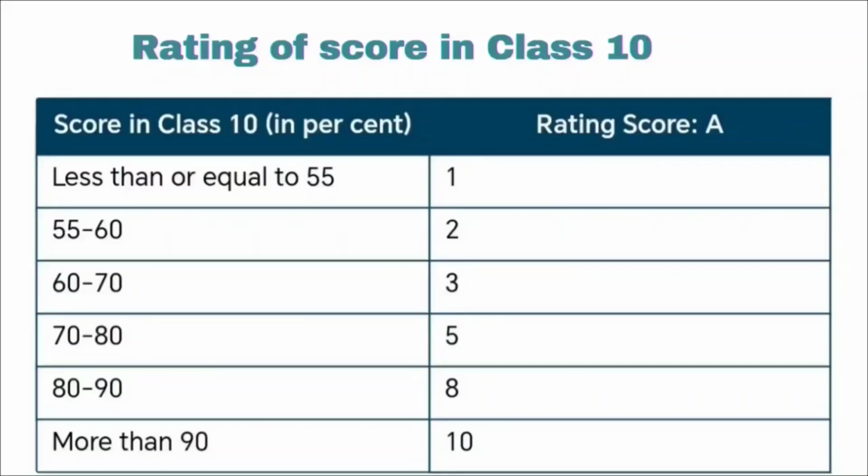Then in the admission criteria for IIM Ahmedabad, the 10th and 12th scores play a vital role. Coming to the rating score for class 10th: if you are at or below 55, then the rating score will be 1. If your percentage ranges between 55 to 60, then your rating score will be 2. Between 60 to 70, the rating score will be 3. Between 70 to 80, it will be 5. Between 80 to 90, it will be 8. And if it is more than 90, then your rating score will be 10.